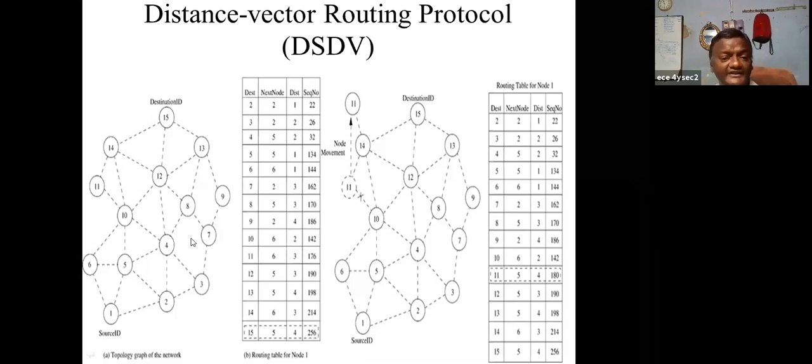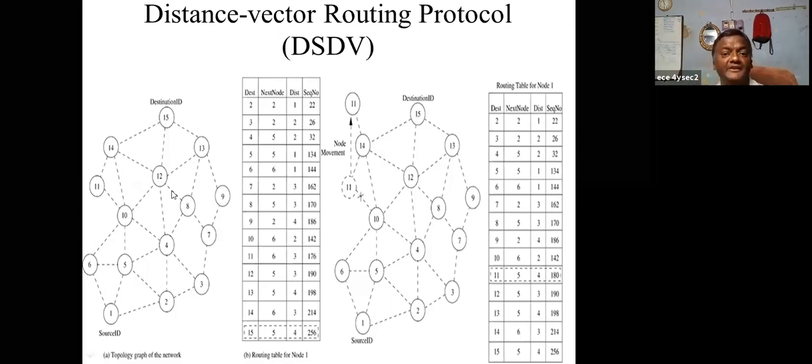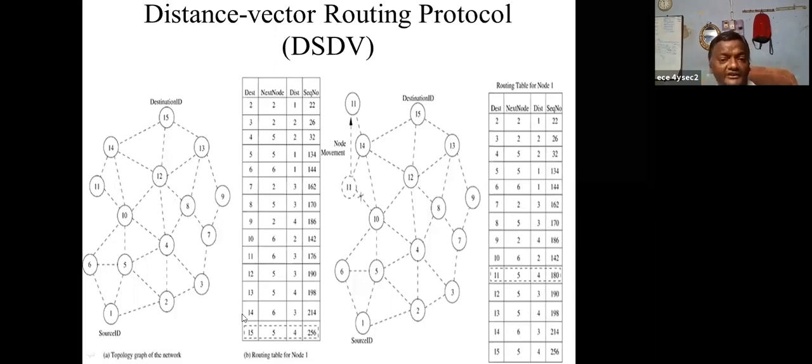Okay, right. This is from the DSDV point of view, already explained. Number one, it should maintain information regarding routes. This is called a routing table.